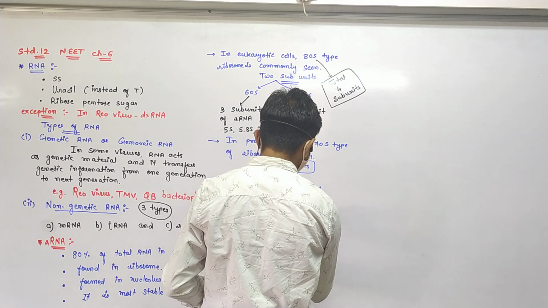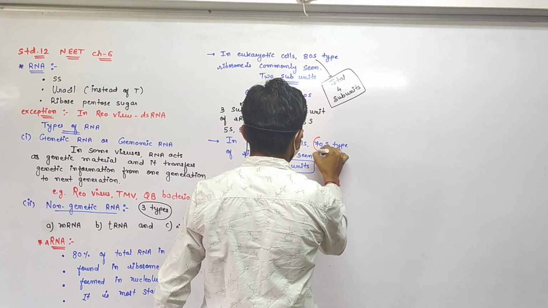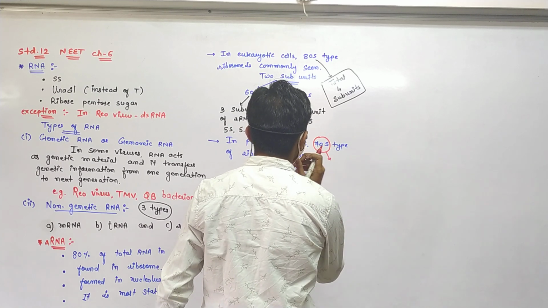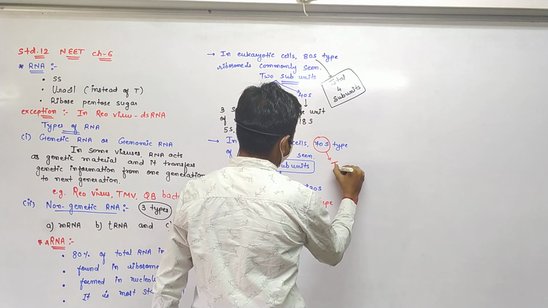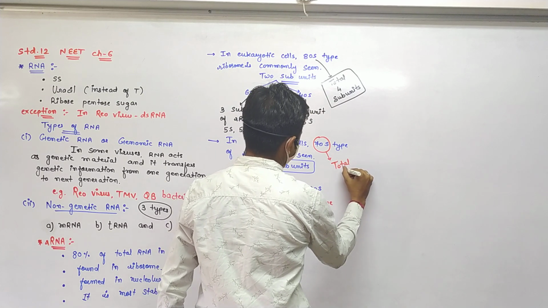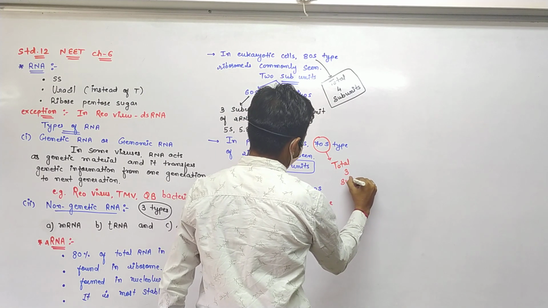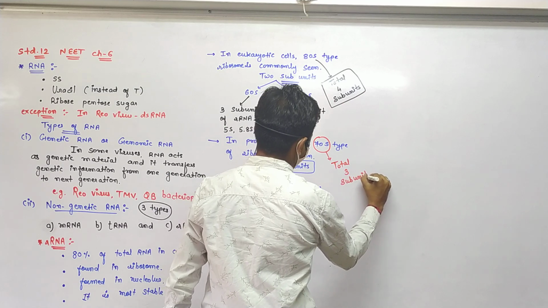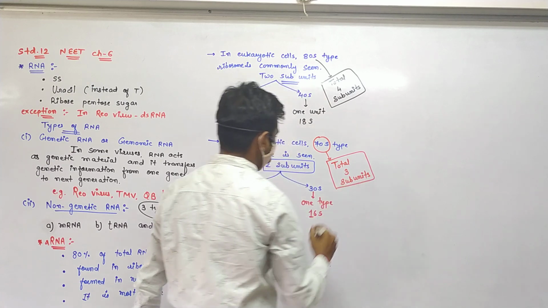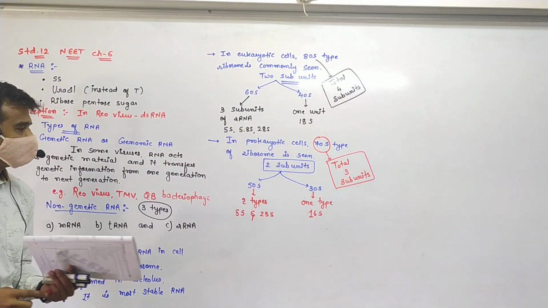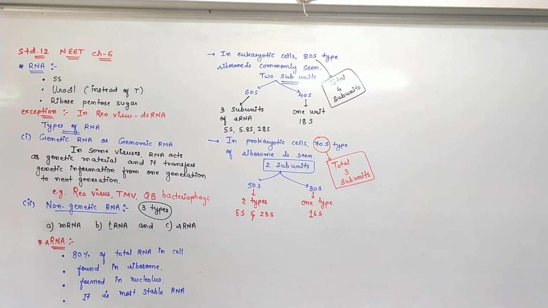So here we say that the total 70S type has 3 rRNA types. According to such subtypes, an MCQ will be asked, like mark out the odd one out. Fine.